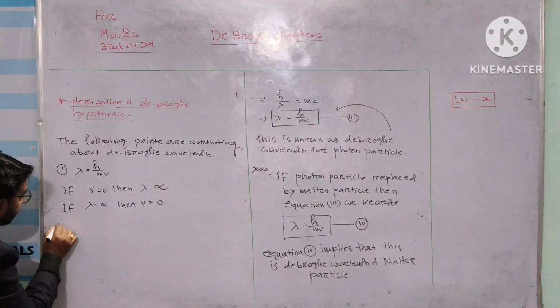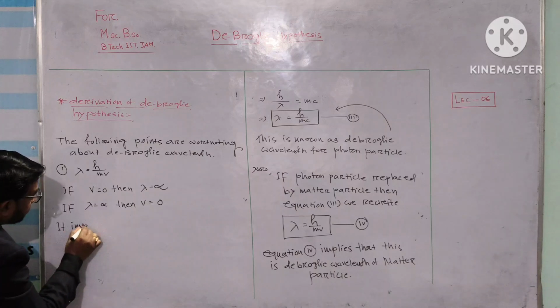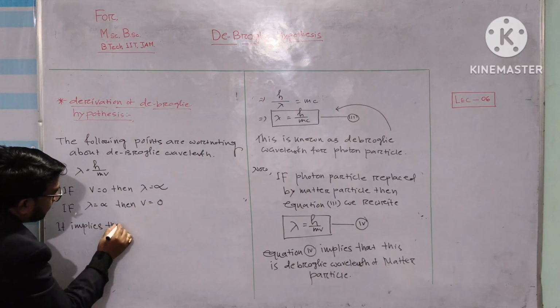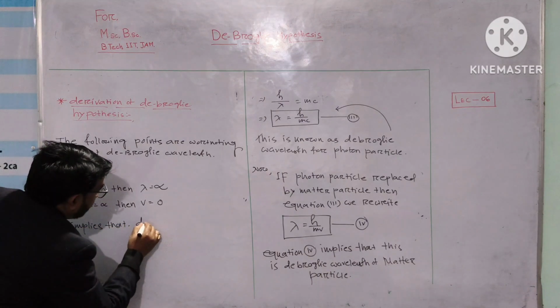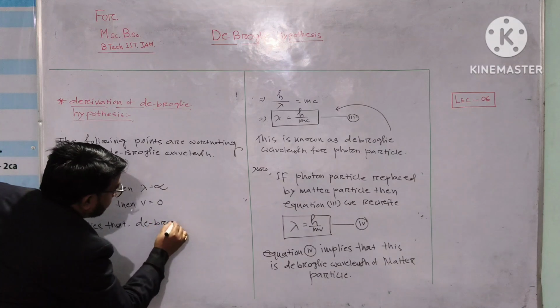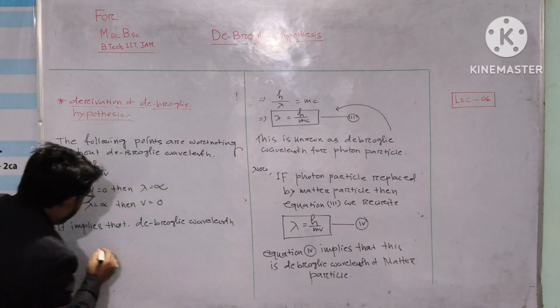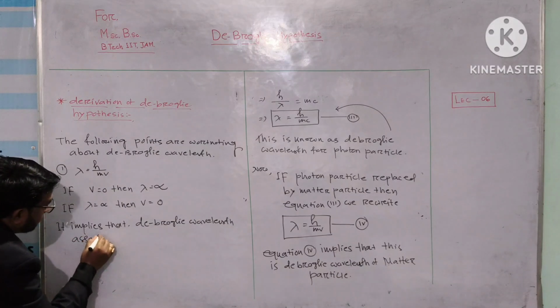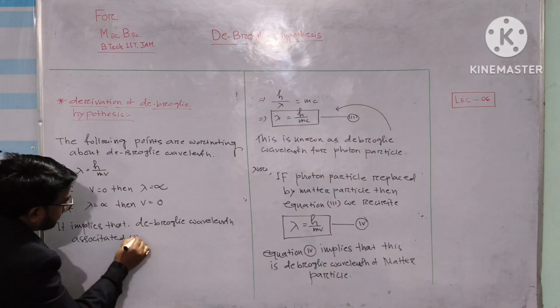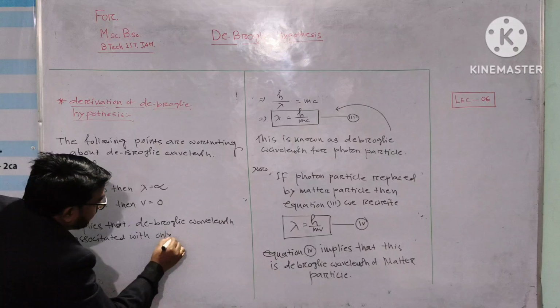It implies that de Broglie wavelength is associated with only a moving particle.